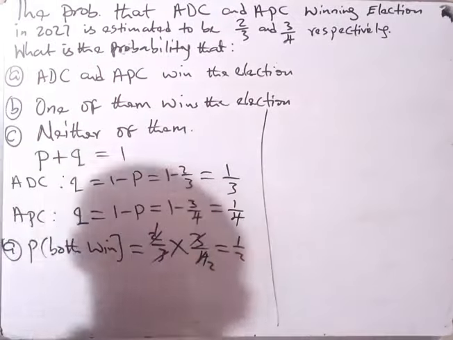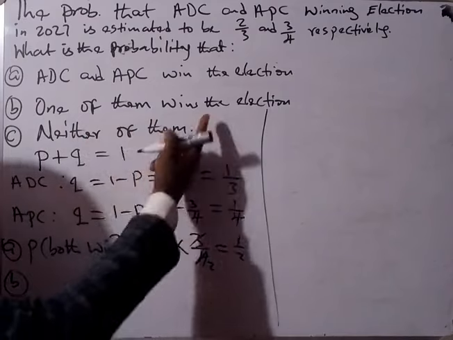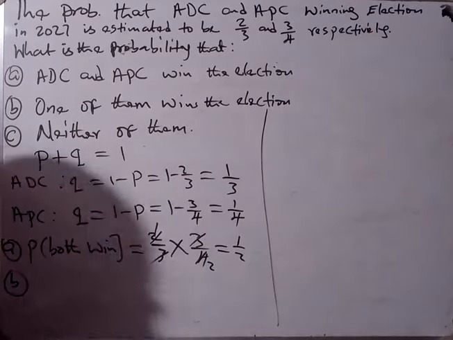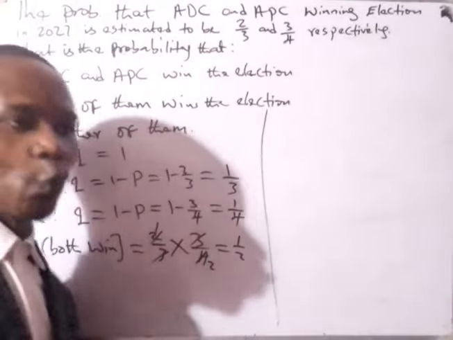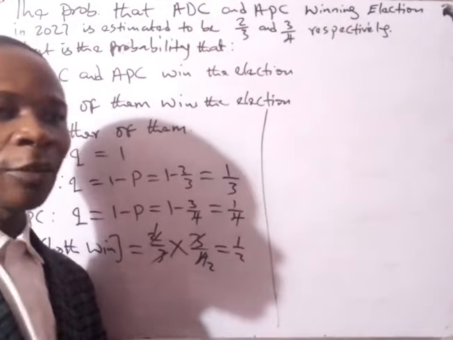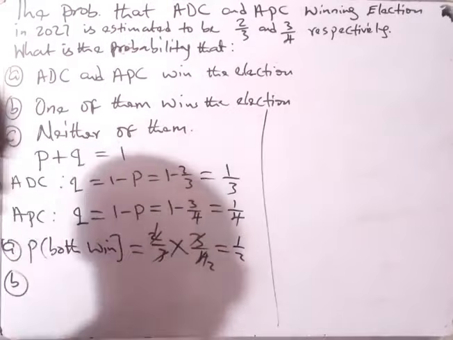So now B says that one of them wins the election. If it is one of them winning the election, the probability that ADC will win is automatically the probability that APC will not win. So let's calculate the chances.